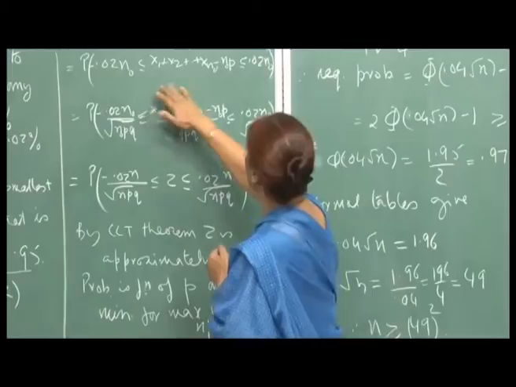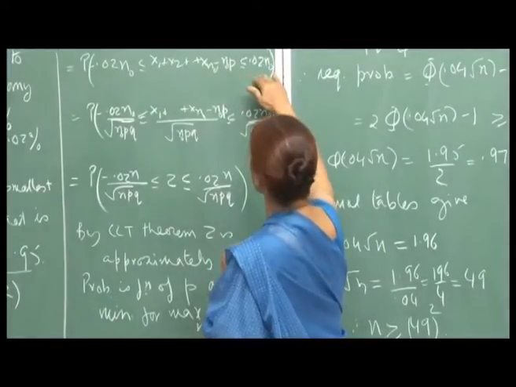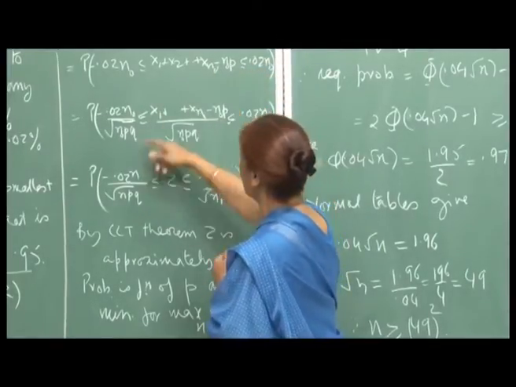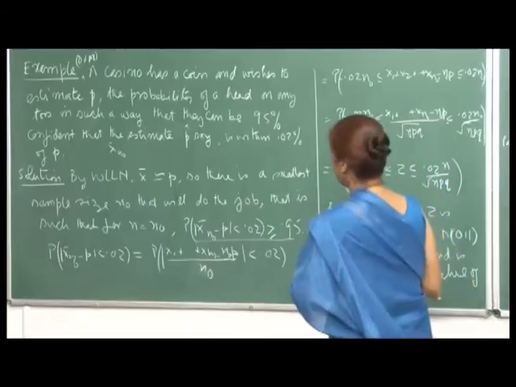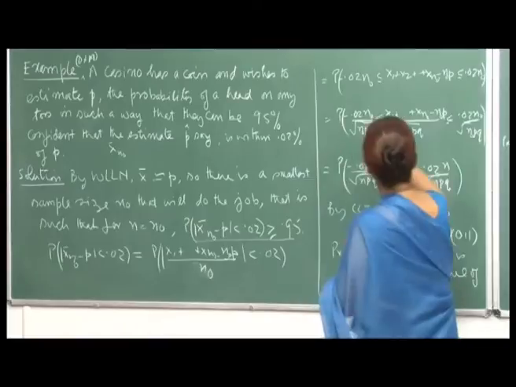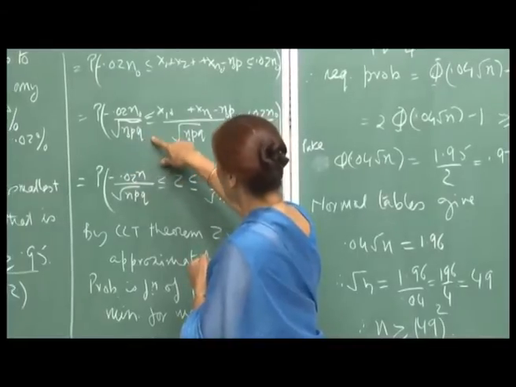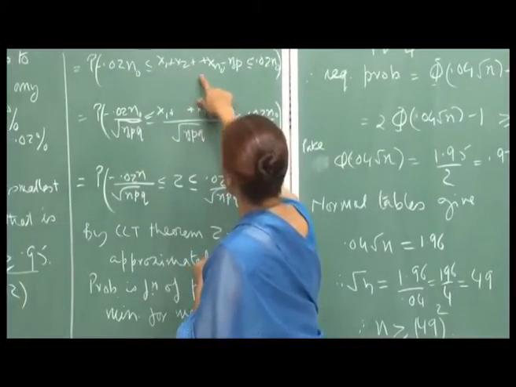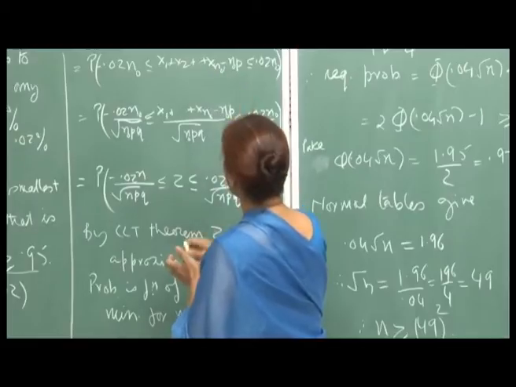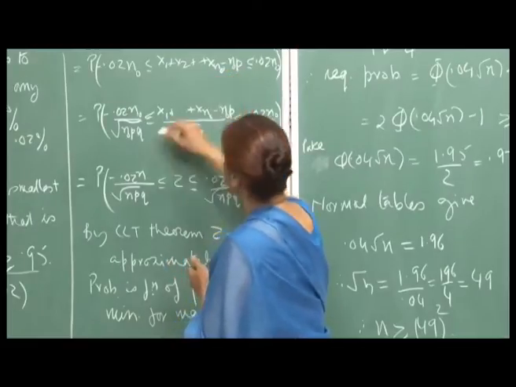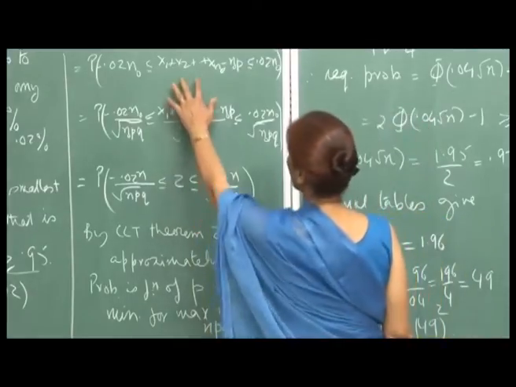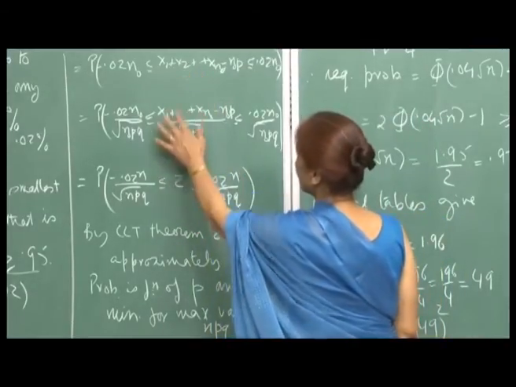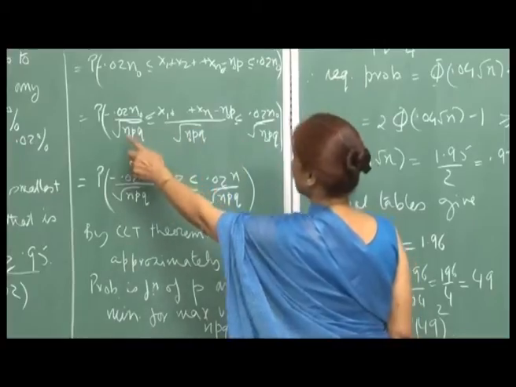Now I have this event, and if I divide all the numbers by root of n naught p q, because the variance of each X i is p q, the variance of X 1 plus X 2 plus ... plus X n naught will be n naught p q. So, dividing by the standard deviation, this event is the same as this, and the probabilities are the same, right.